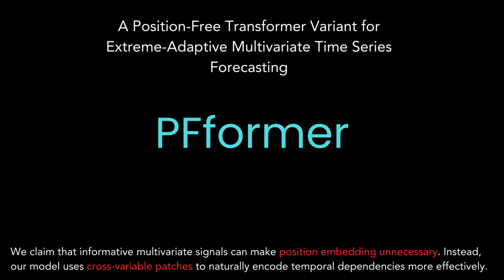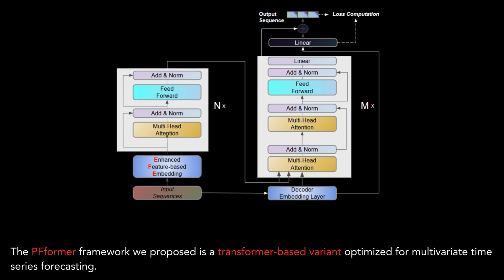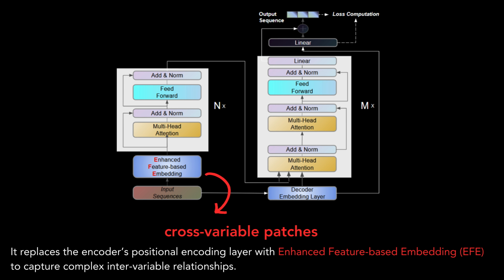Instead, our model uses cross-variable patches to naturally encode temporal dependencies more effectively. The PF-former framework we proposed is a transformer-based variant optimized for multivariate time series forecasting. It replaces the encoder's positional encoding layer with enhanced feature-based embedding, or EFE, to capture complex intervariable relationships.